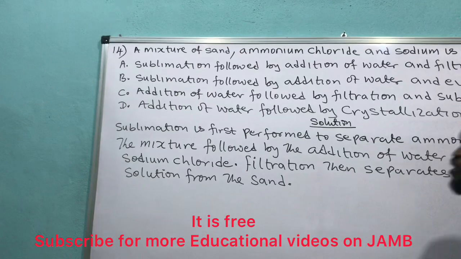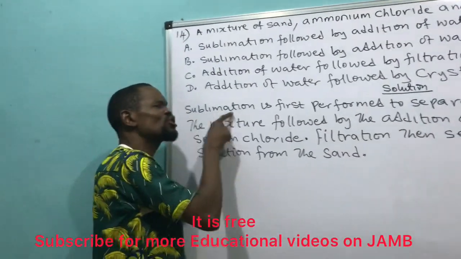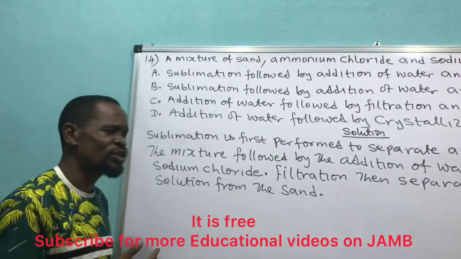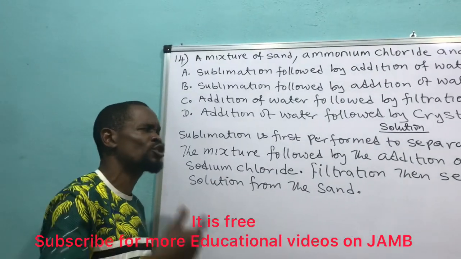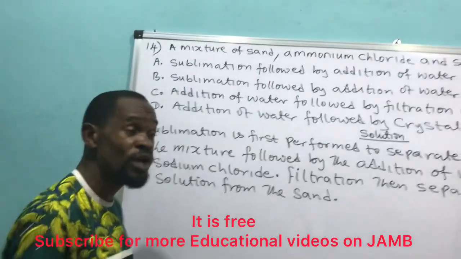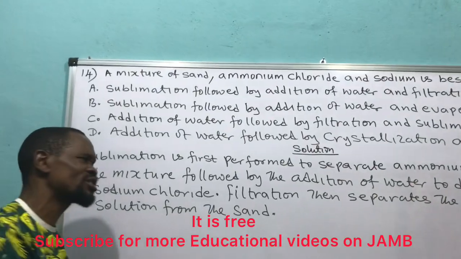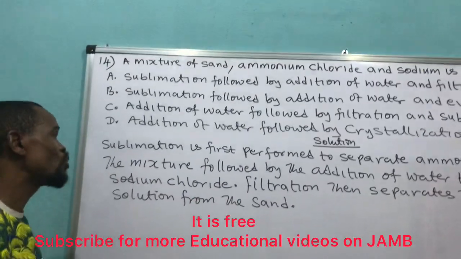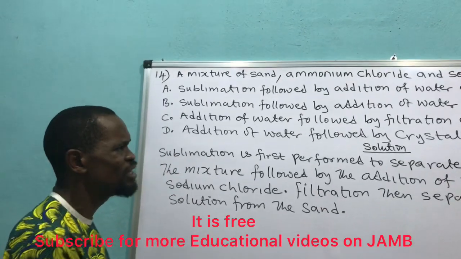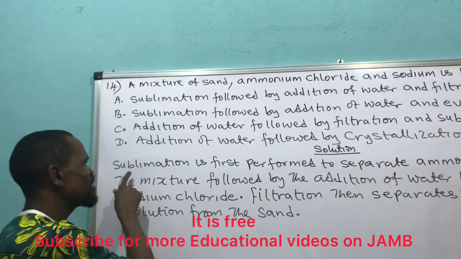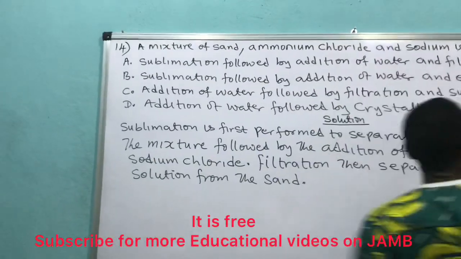Then the solution, look at what I put here. We said sublimation, which we know is a process where a solid substance goes into the gaseous state without passing through the liquid state. It goes from solid state to gaseous state without passing through the liquid state. That's sublimation. And the only one that will perform it is ammonium chloride. We said sublimation is first performed to separate ammonium chloride.